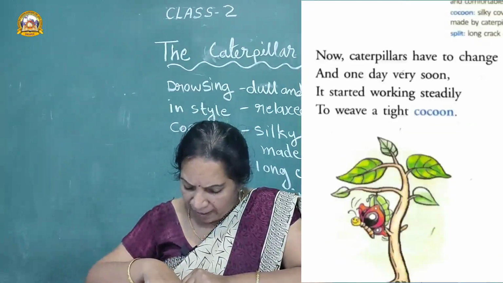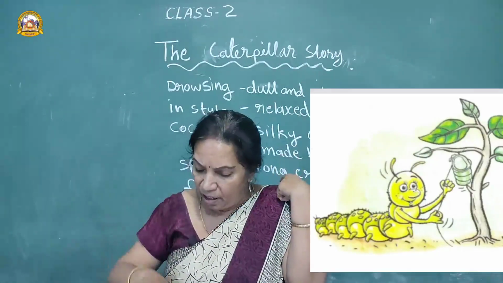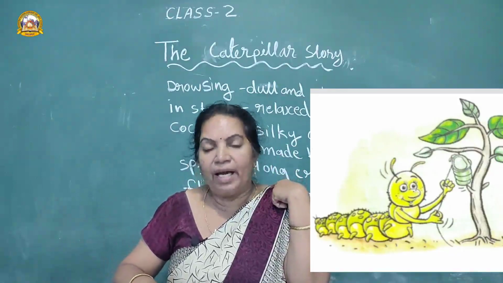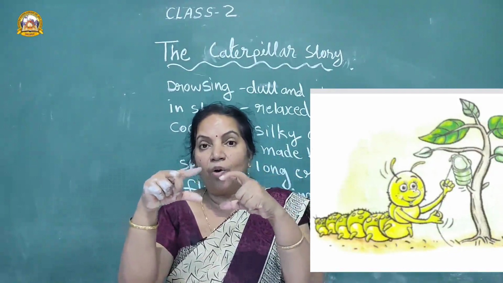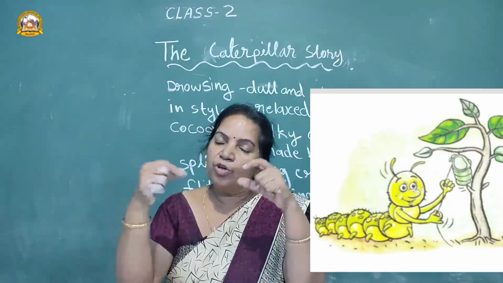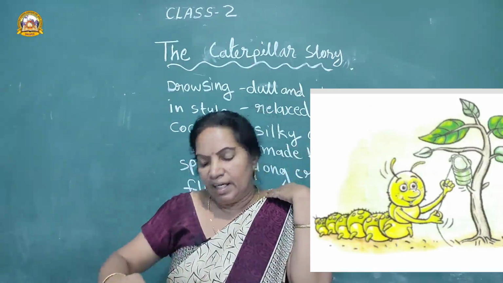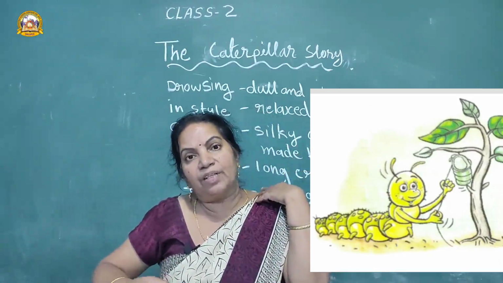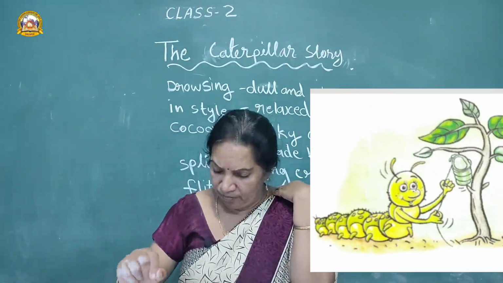To weave a tight cocoon. उसने खुद ही एक cocoon बनाया. What's the meaning of cocoon? Silk covering made by caterpillar. Silk covering करके एक cocoon बनाया. To stay, इसका cocoon का अंदर रहते. ये caterpillar is sleeping inside the cocoon.